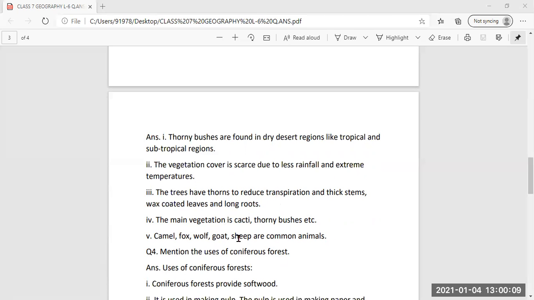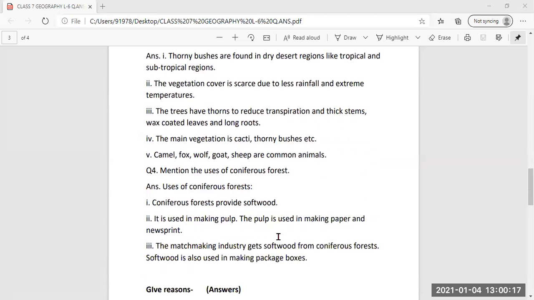And the main vegetation is cacti, thorny bushes, etc. And fifth point, you can write down about the animals, that is camel, fox, wolf, goat, sheep are common animals found here. Then the fourth question, mention the uses of coniferous forest. This was a textbook question, and it has three points, so it is a little bit big. I have included it in the extra questions, and it can be asked as a short or long question.